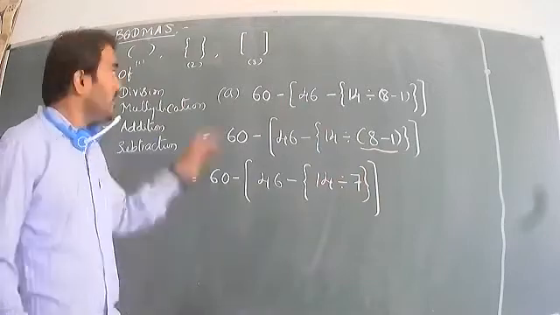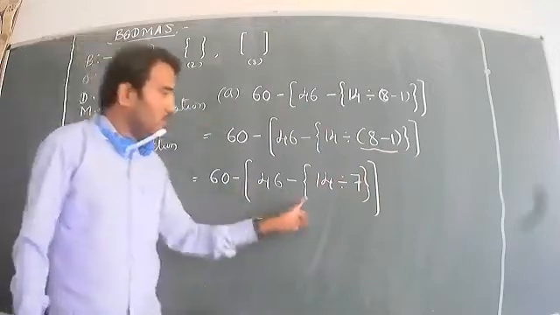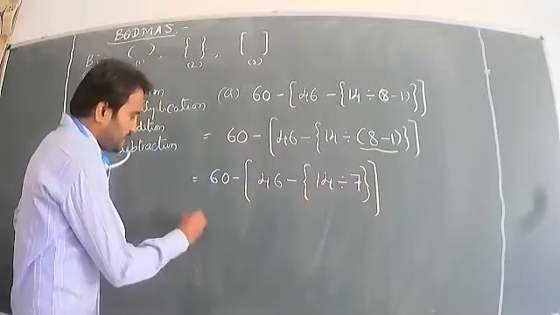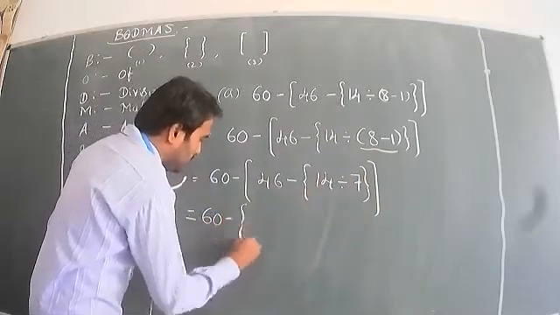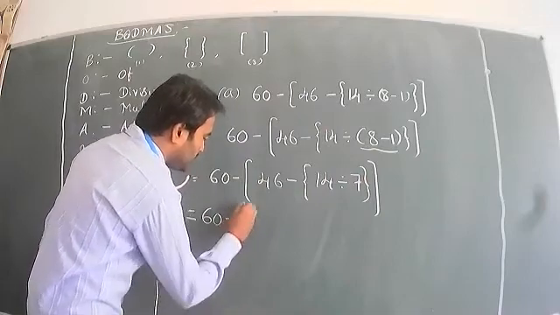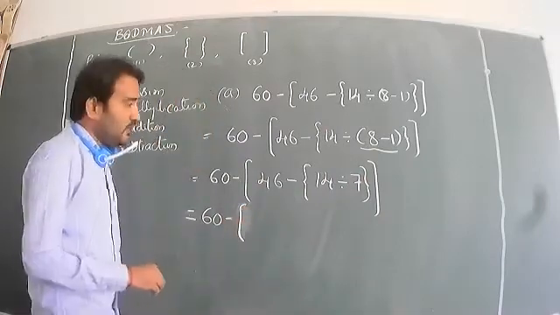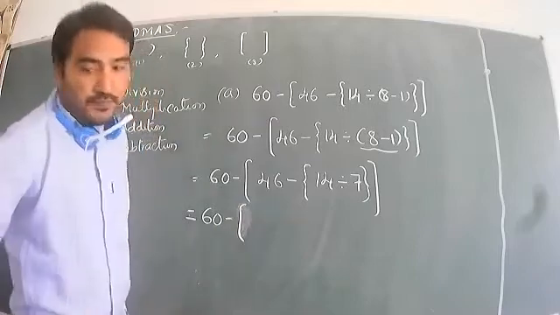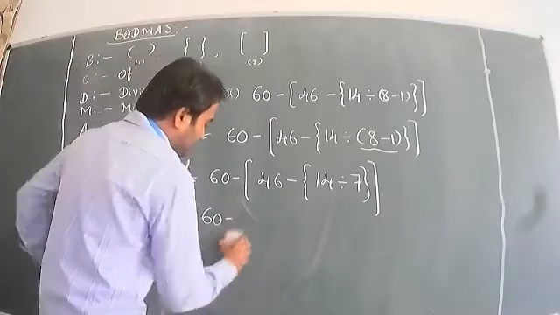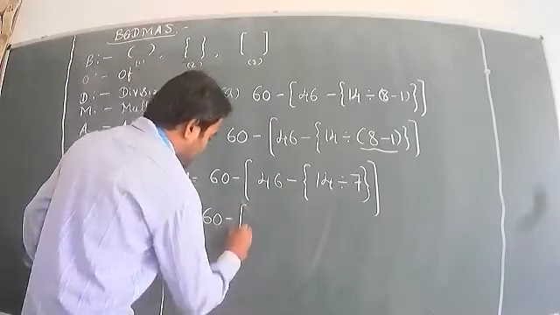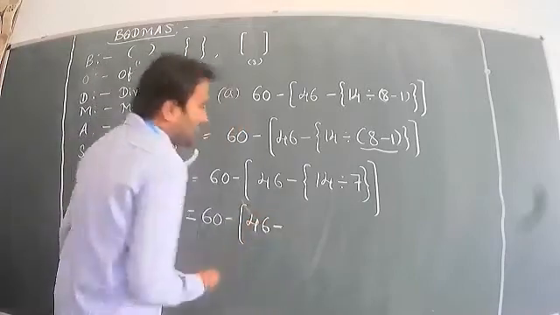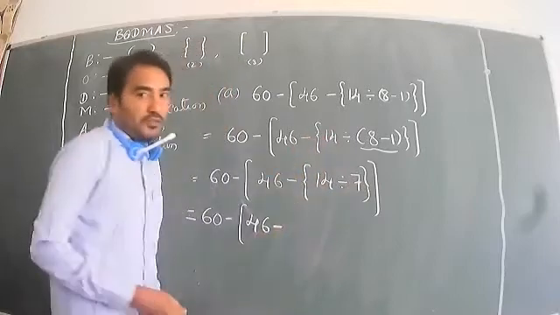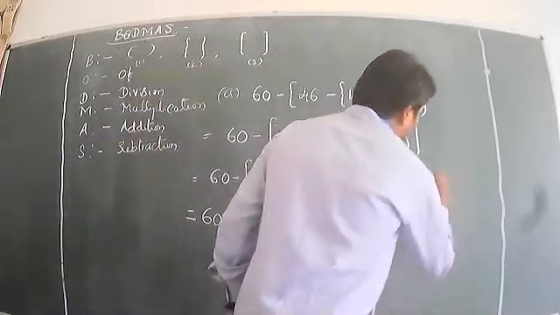Now we go for the flower bracket. We have to finish it. What is in the flower bracket? 60 minus big bracket 46 minus 14 divided by 7. What is 14 divided by 7?